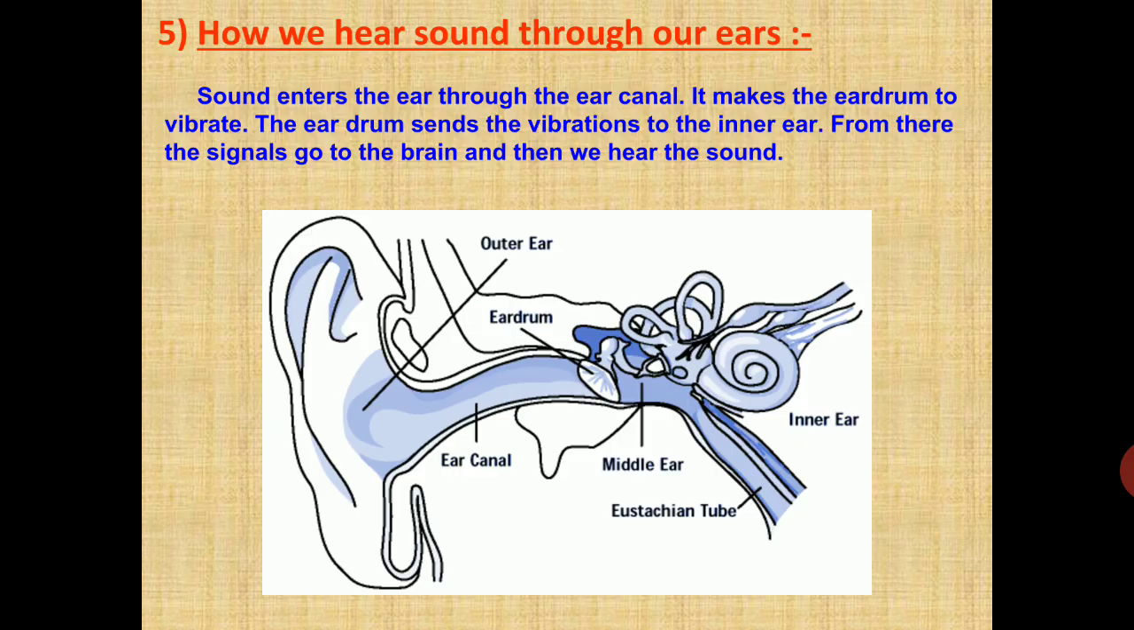So through the ear canal, the sound enters the ear. It makes the eardrum vibrate. The eardrum sends the vibration to the inner ear. From there, the signals go to the brain, and then we hear the sound. This is how we are able to hear.